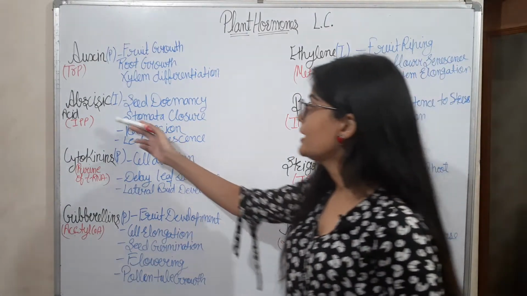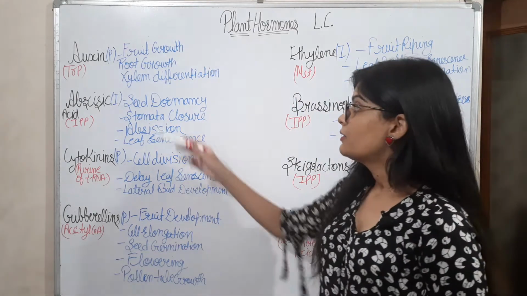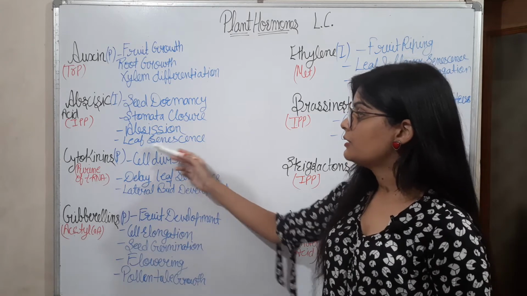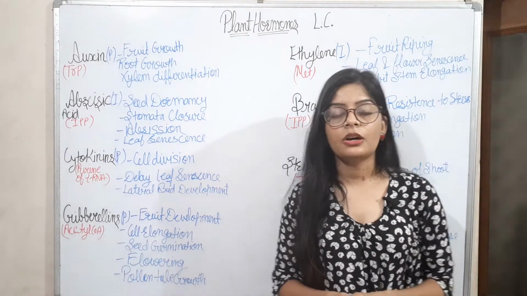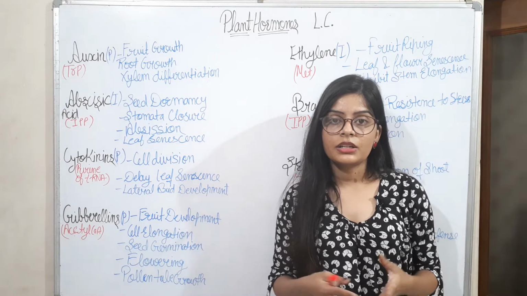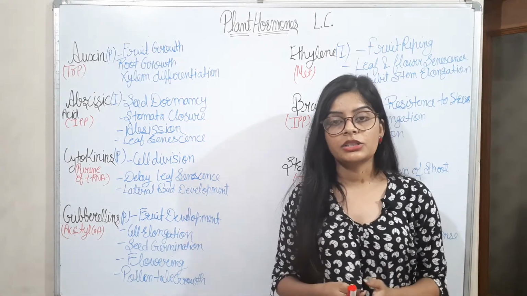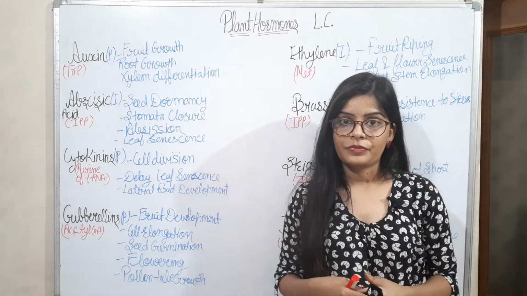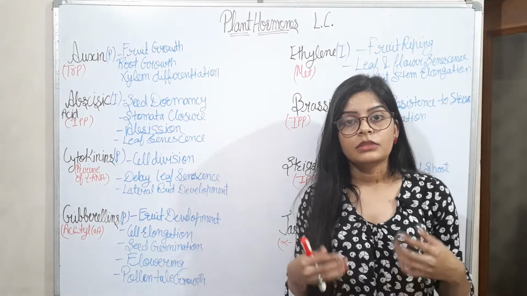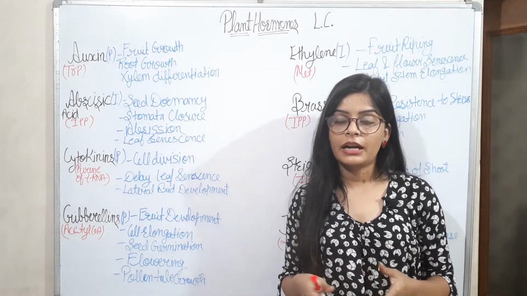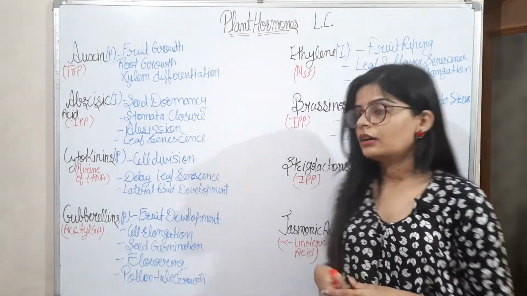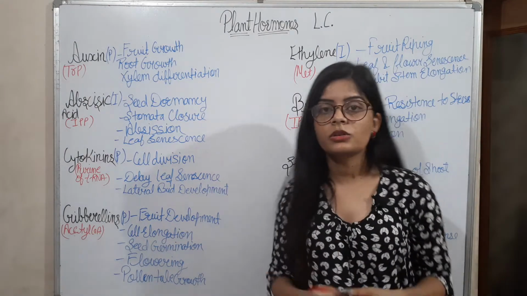Then abscisic acid, which is an inhibitor. Its functions are seed dormancy, stomata closure, abscission and leaf senescence. So what is seed dormancy? Seed dormancy is a stage when there are some climatic conditions, abiotic or biotic, which are not in favor of the seed. Likewise, there is less water, sunlight is very high, and there are some parasites present. These are stress conditions for the seed. At that time the seed goes into dormancy.